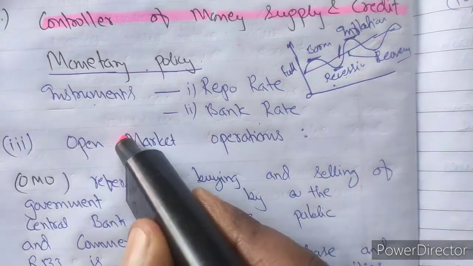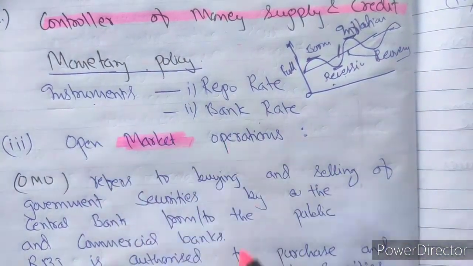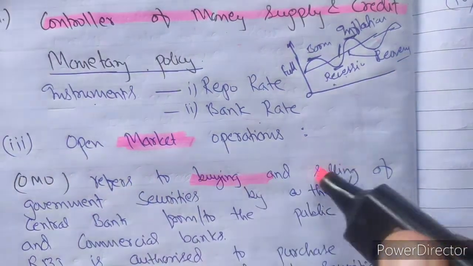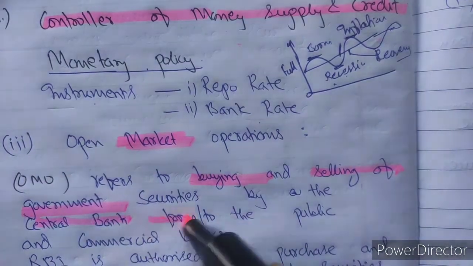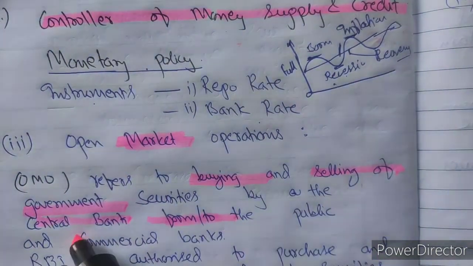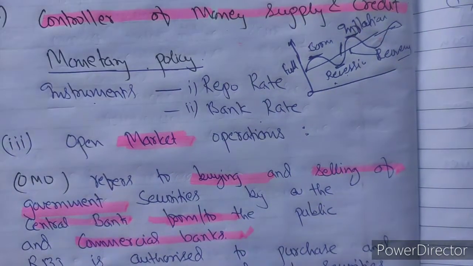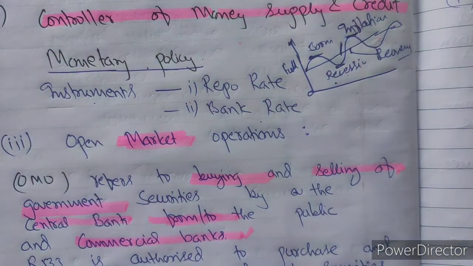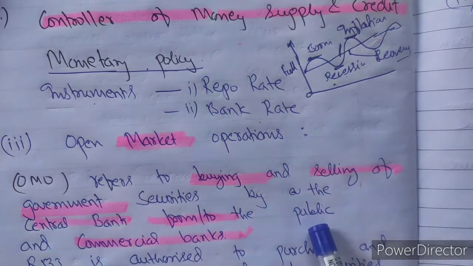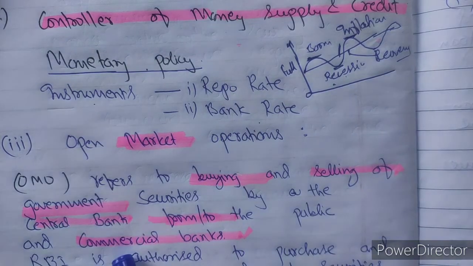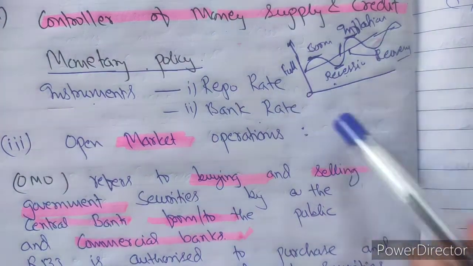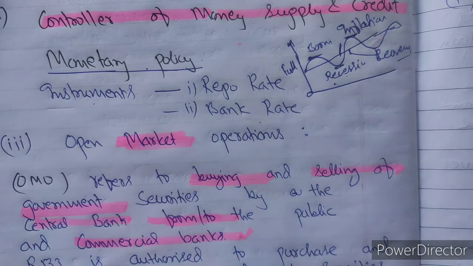As it says, open market operation, it's a market. Open market operation refers to buying and selling of government securities by the central bank from or to the public and commercial banks. What happens in open market operation? There are a number of securities. So RBI, the Central Bank of India, performs this function. They either purchase these securities from commercial banks and the general public, or they sell these securities to commercial banks and the general public. It depends on the situation of the economy what to do, whether to purchase or to sell.